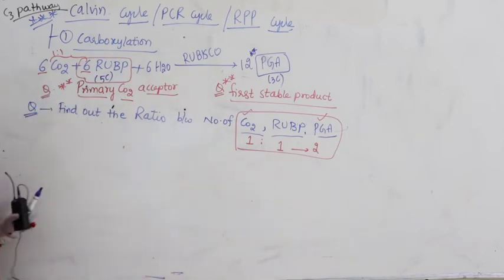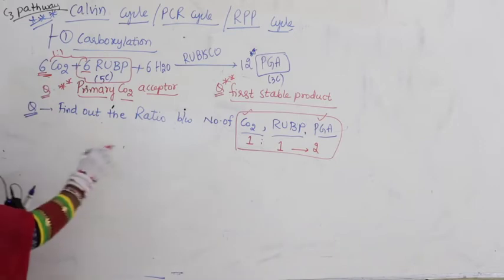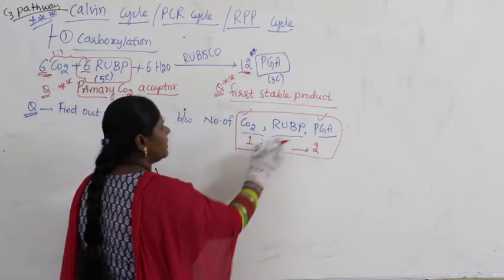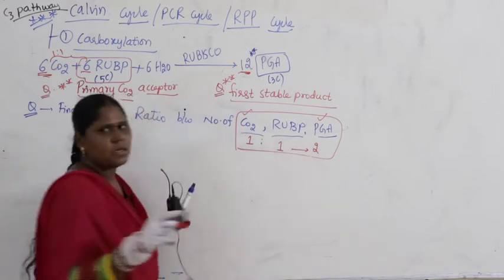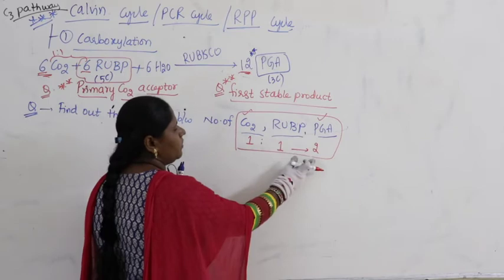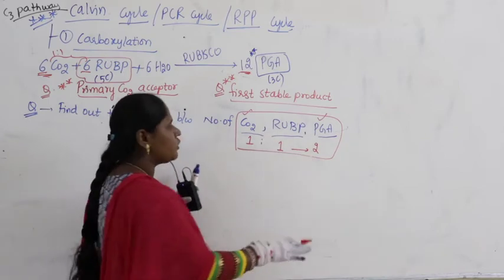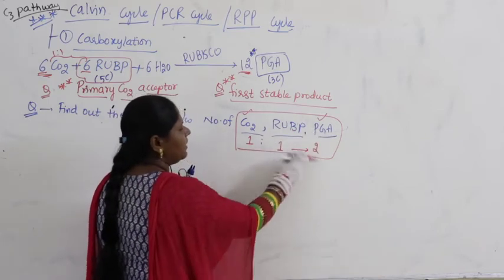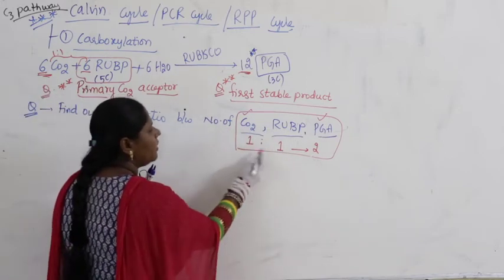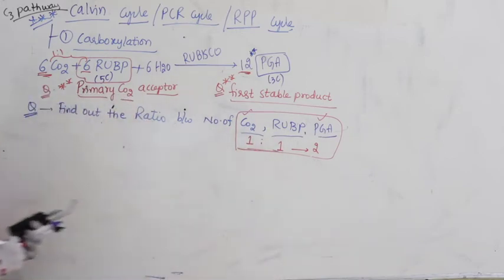For 6 carbon dioxide molecules, 12 PGA, meaning the ratio between carbon dioxide and PGA is 1:2. Sometimes they will ask you the ratio between carbon dioxide and PGA, 1:2. Sometimes the ratio between RuBP and PGA, 1:2. If they ask the ratio between carbon dioxide and RuBP, 1:1.